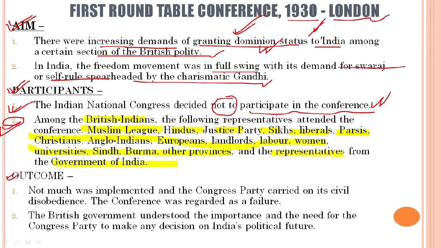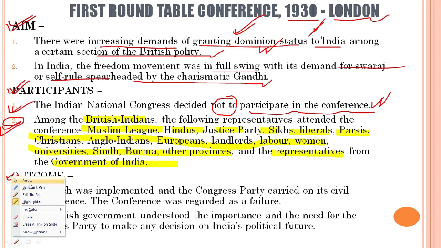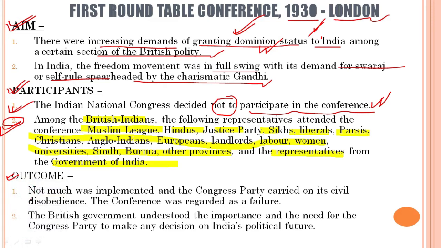Okay, but one of the major parties at that point of time, the Congress, resorted not to participate in the conference. So what was the outcome of this conference? Let us see what happened after this conference. The outcome was that this first roundtable conference in 1930 held in London was considered a failure.